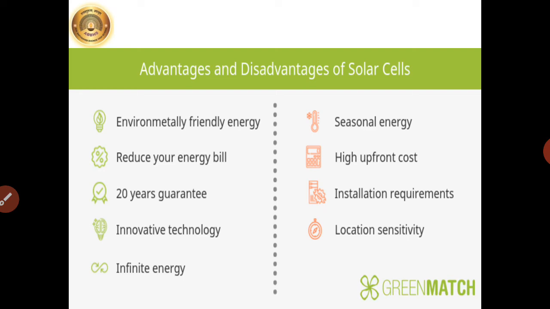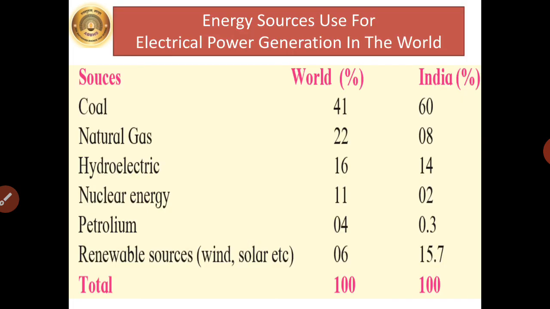The disadvantages are it is seasonal energy, that we cannot use in the areas where heavy rains are there. For example, especially in our Lonavala. High upfront cost, that installation and the first cost while setting up the setup is very high. Installation requirements, that it require very large amount of area and all. Location sensitivity, that area also should be very large as well as it should have maximum amount of sunlight. So these are some disadvantages of solar cells.